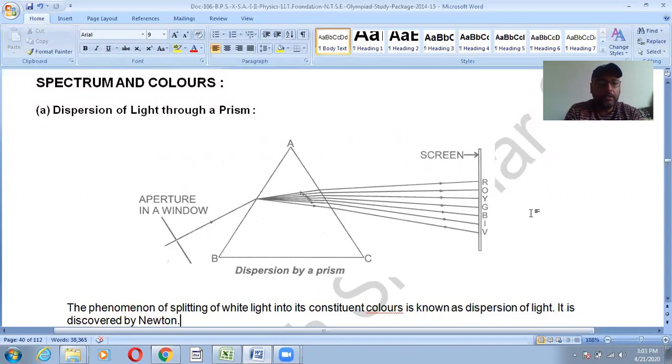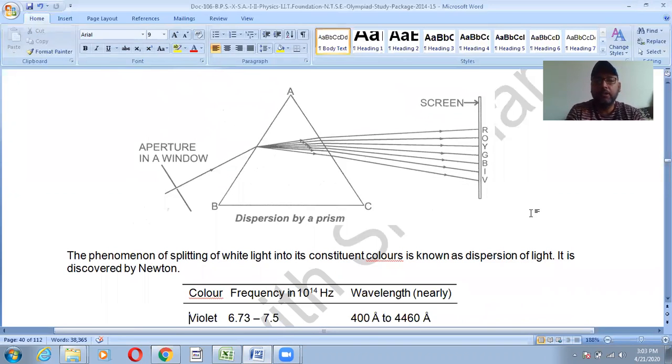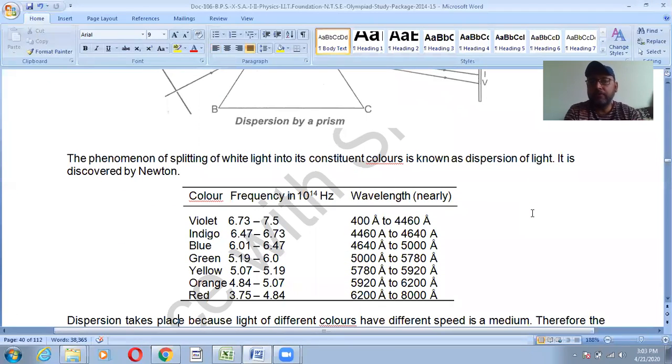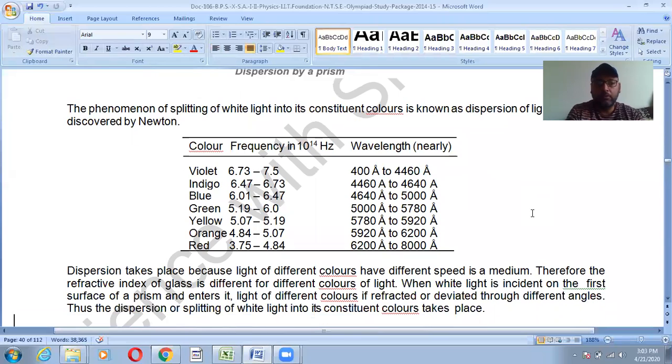So first of all today, spectrum and colors. You are all aware of the dispersion of light through a prism. Whenever white light passes through a prism, it splits into its constituent colors. That is known as dispersion of light, right? The colors of the spectrum are violet, indigo, blue, green, yellow, orange, red. Very important table that you can note down for your requirements.